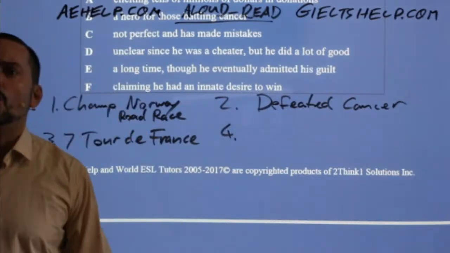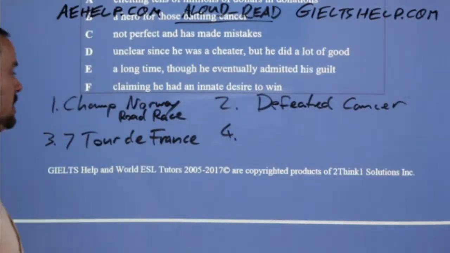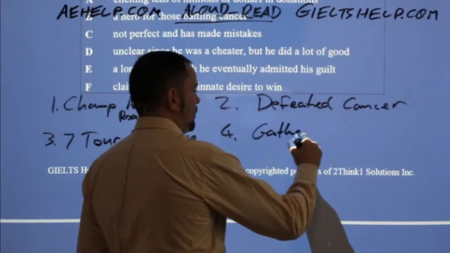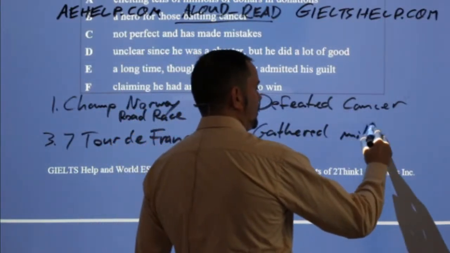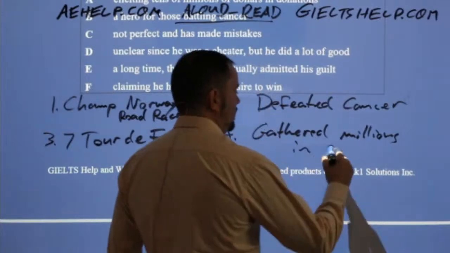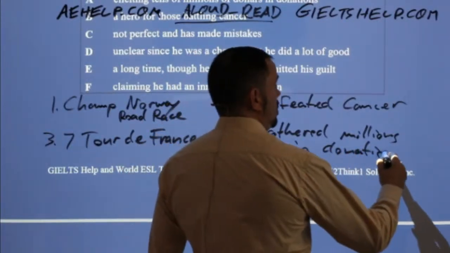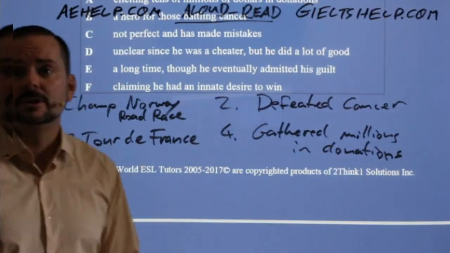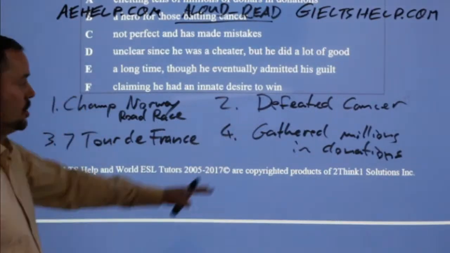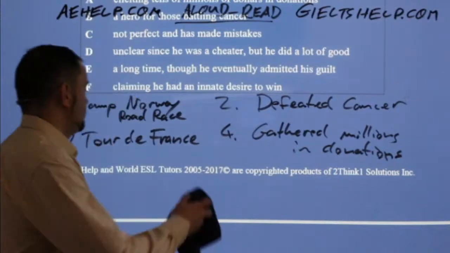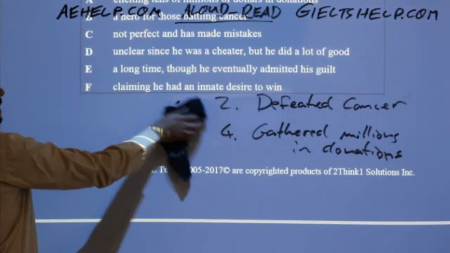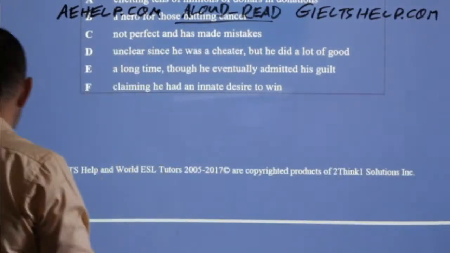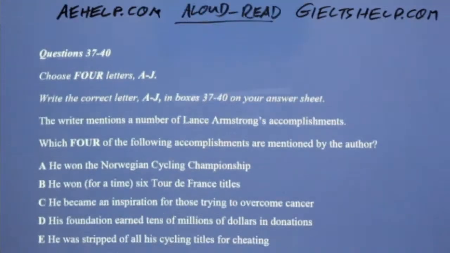Okay. And I saw Ois say donations. Yeah, gathered millions of dollars in donations. Okay, so I think those are some good ideas. Yeah, absolutely. Created the foundation, right, Beck-John? So created a foundation that gathered millions of dollars in donations for cancer research and aid. Okay, good. All right. Let's see if we can find those 4.